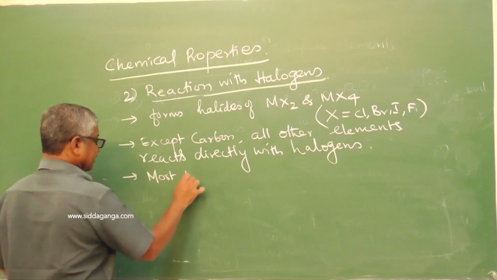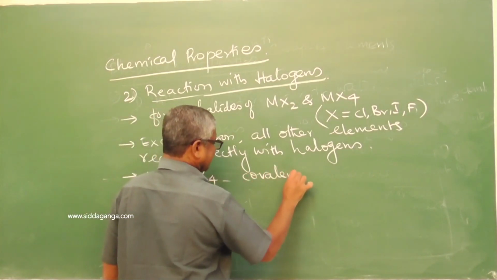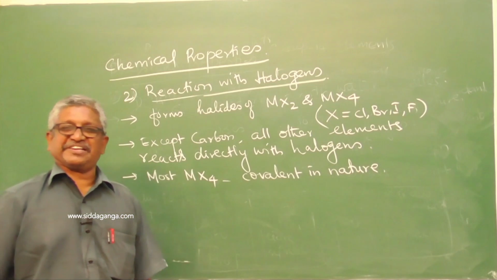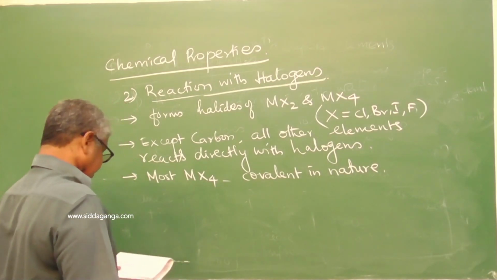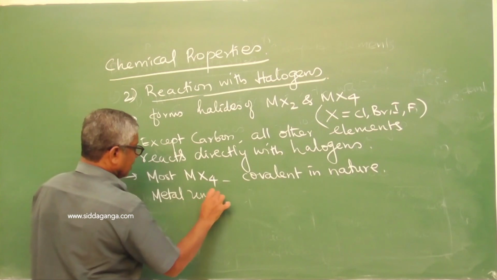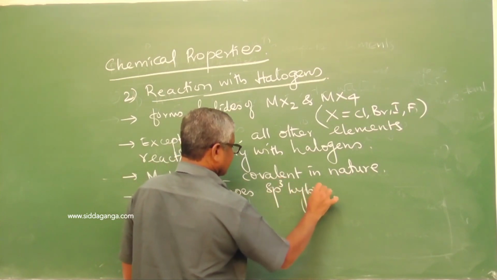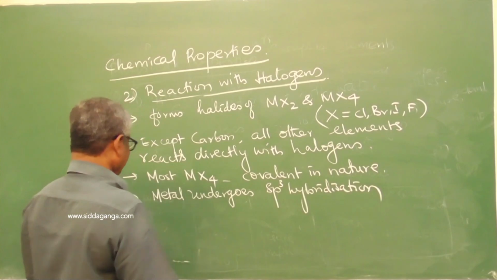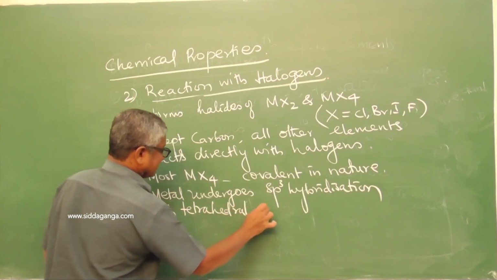Most MX4 is covalent in nature. MX4 means s electrons and p electrons are both involved in the formation of bonds. The metal undergoes sp3 hybridization with a tetrahedral shape.